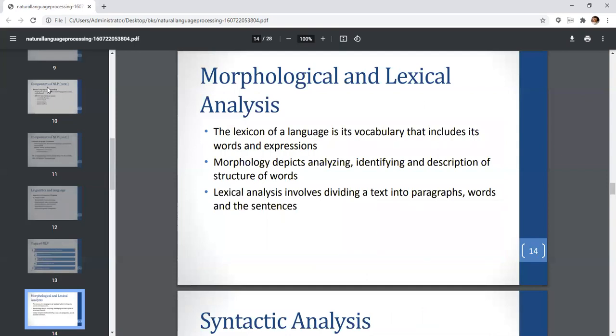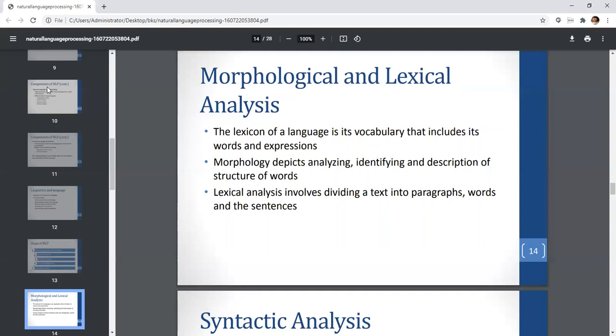The lexicon of a language is its vocabulary, which includes its words and expressions. Morphology depicts analyzing, identifying, and describing the structure of words. Lexical analysis involves dividing a text into paragraphs, words, and sentences. So by lexical analysis, we mean that we are dividing our text into paragraphs, into sentences, into words.